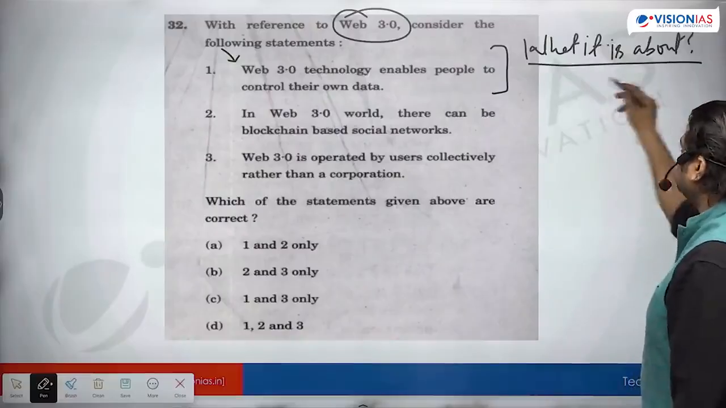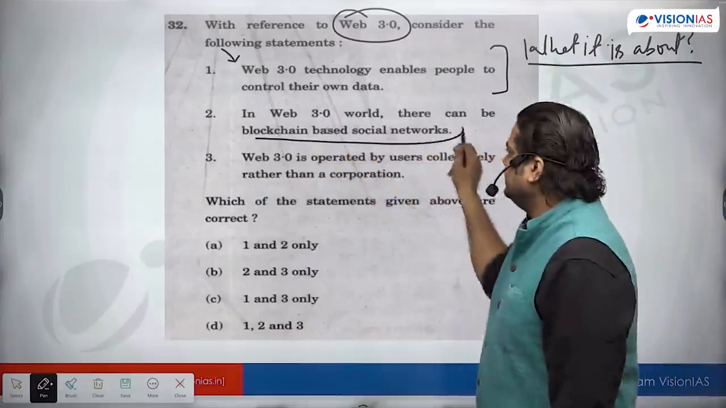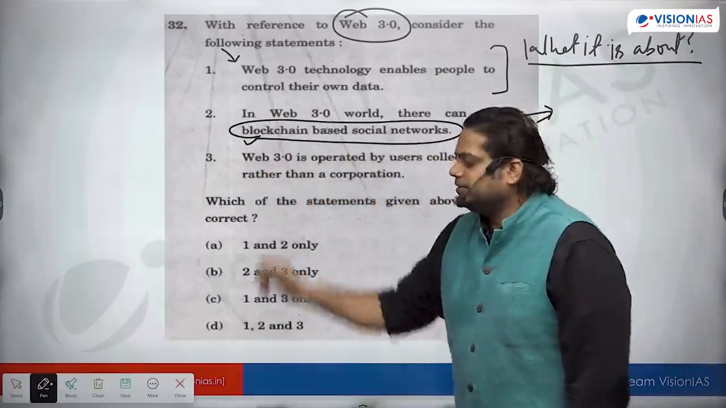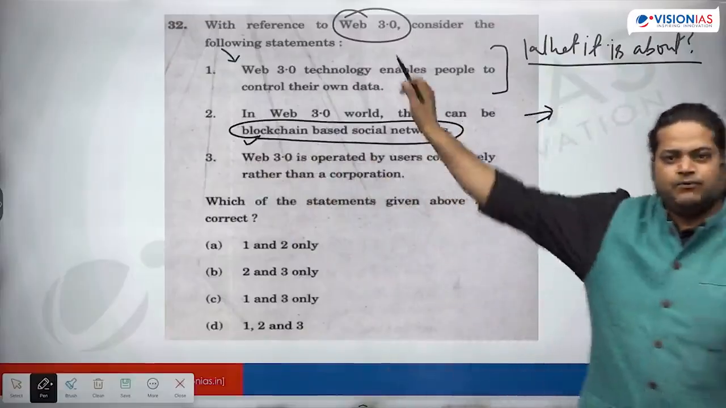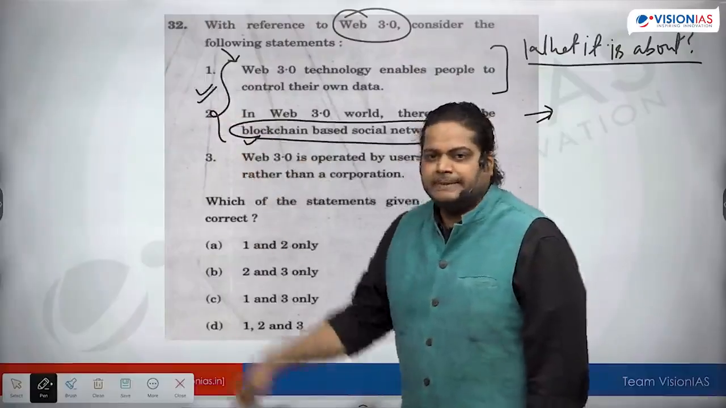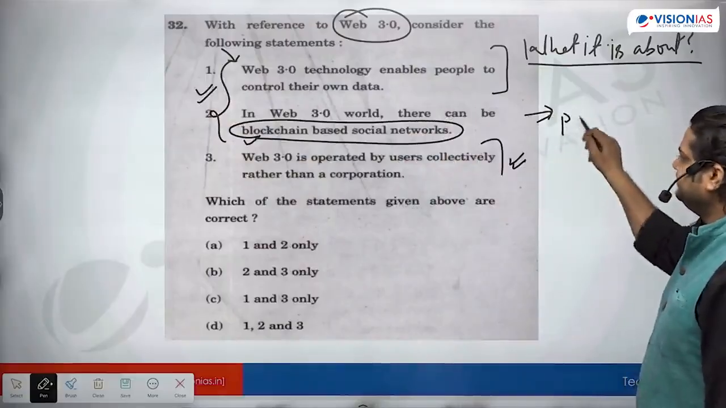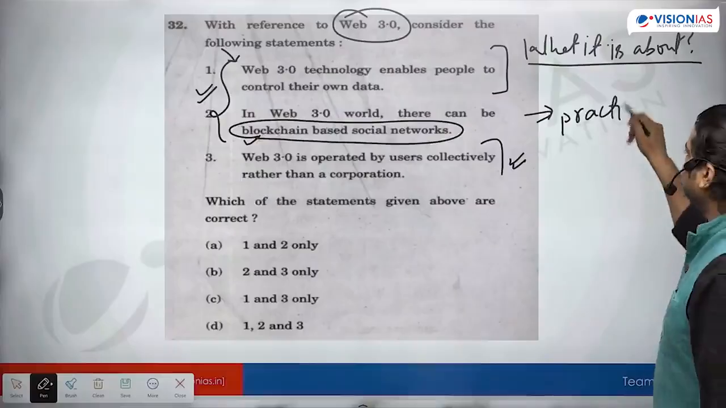So basically, what is this technology? Then, what is it based on? In these two statements they have written: what is this technology? Then, what are their practical applications?